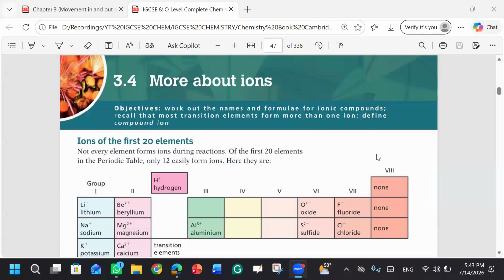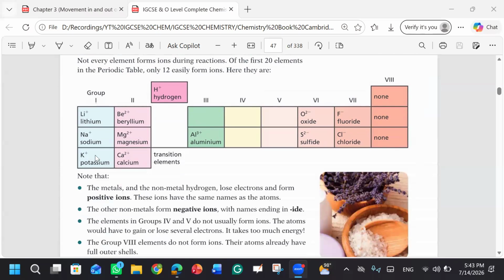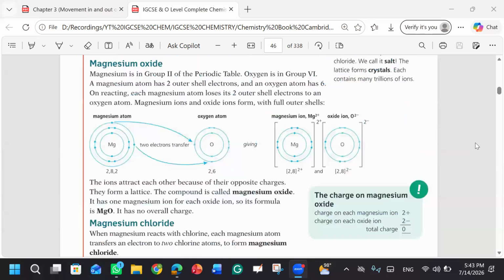Now we are going to discuss more about the ions. Can you tell me what we have discussed about the periodic table in the first few classes? Like there are periods and groups. And what about the group number one? Which groups are metals and which ones are non-metals?